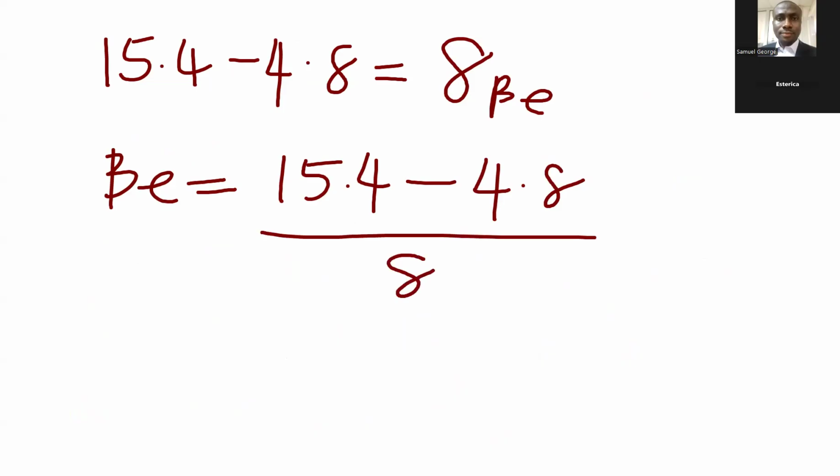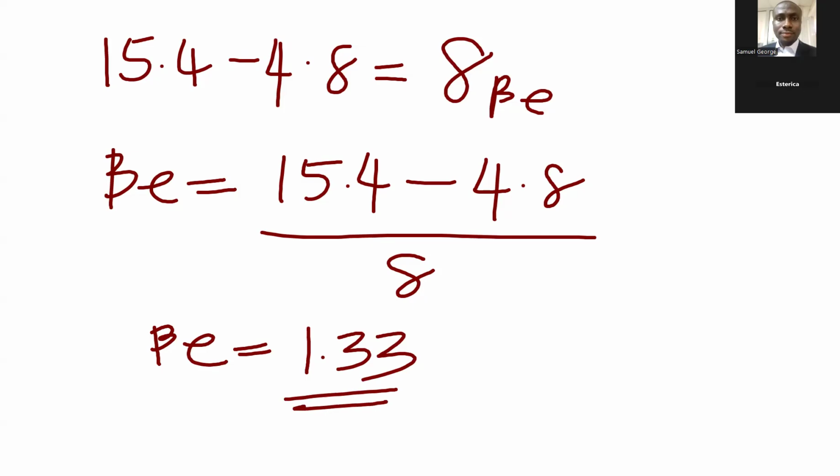Therefore, our beta equity would be equal to, okay, I am using my calculator now, 15.4 minus 4.8, that is 10.6, divided by 8. We have 1.33 approximately. So that is the beta equity.